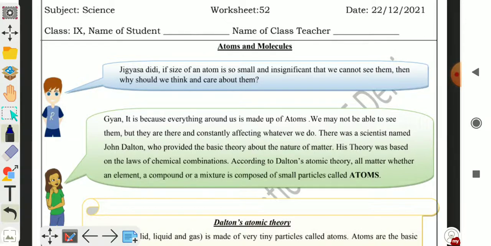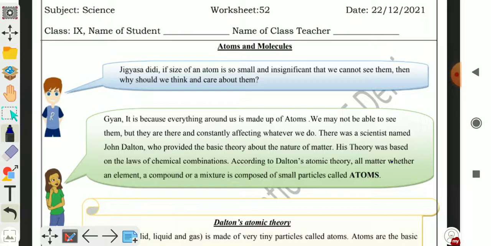Jigyasa Didi, if the size of an atom is so small and insignificant that we can't see them, then why should we think and care about them? Gyan asked Jigyasa Didi, if the size of the atom is so small that we can't see them, then why should we think about them or why should we care about them?